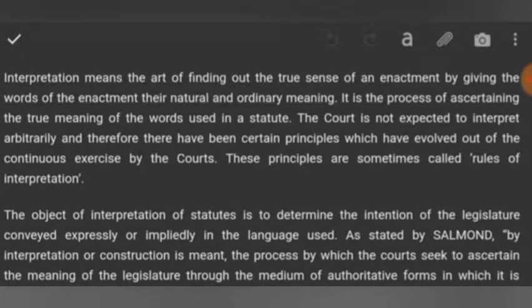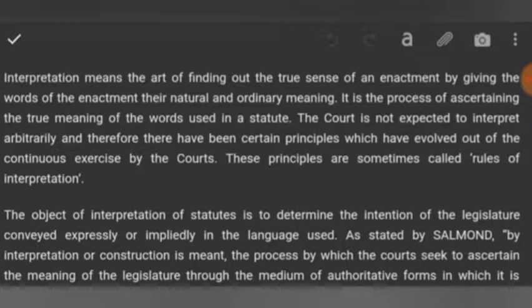Interpretation means the art of finding out the true sense of an enactment by giving the words of the enactment their natural and ordinary meaning. It is the process of ascertaining the true meaning of the words used in the statute. Generally, there are three types of interpretation. Number one, literal interpretation. Number two, mischief rule. And number three, golden rule of interpretation of statutes.